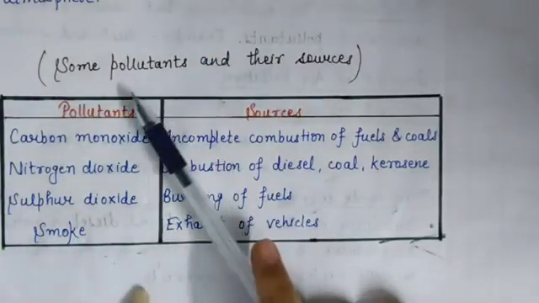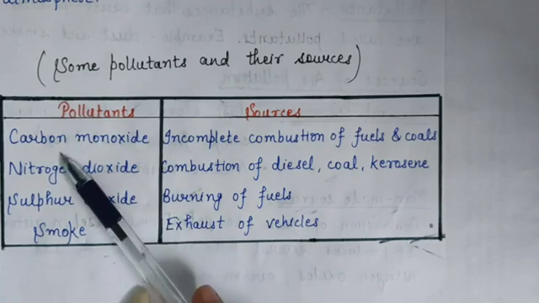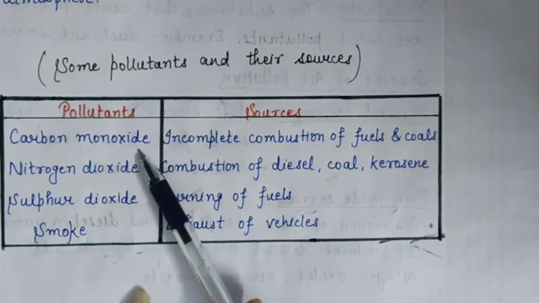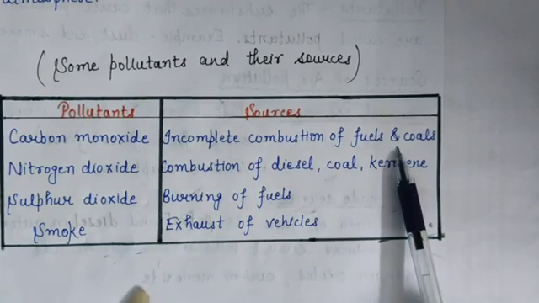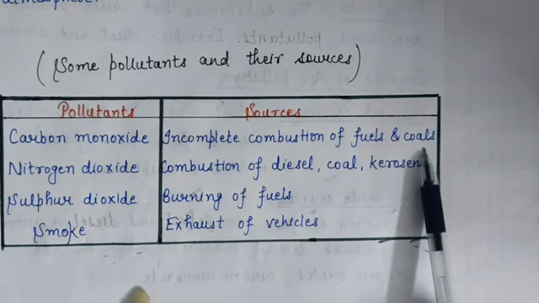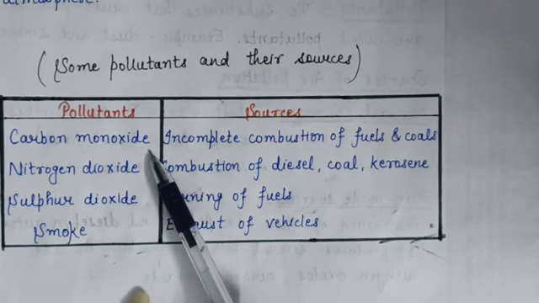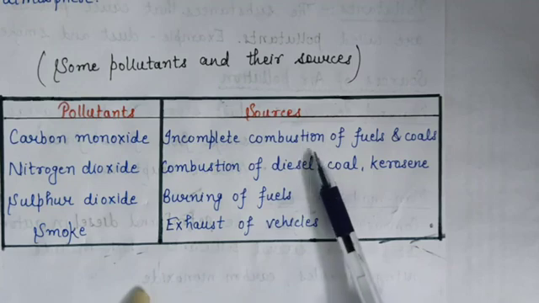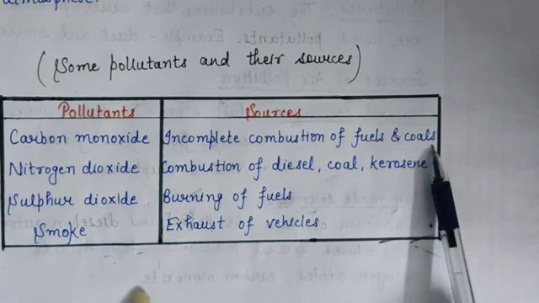Now this table shows some pollutants and their sources. Pollutants are carbon monoxide and their sources incomplete combustion of fuels and coals in vehicles. Means carbon monoxide is released due to incomplete combustion of fuels and coals which are used in vehicles.